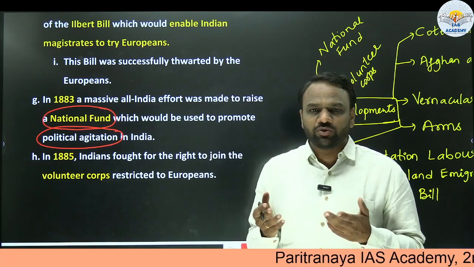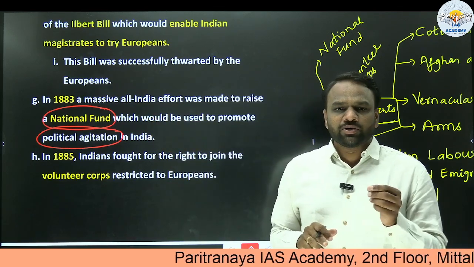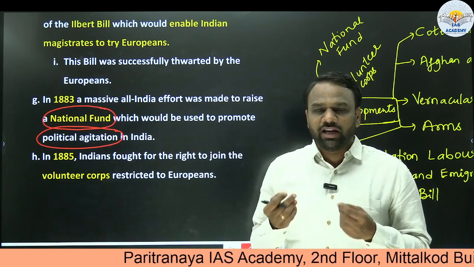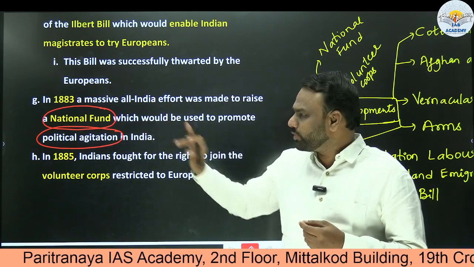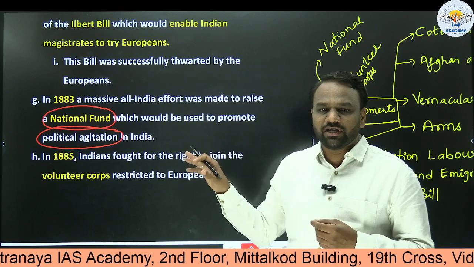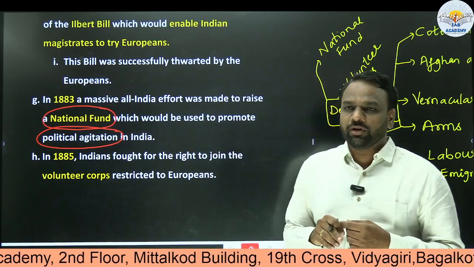So there may be other sources, but at the same time, in 1883, a fund was created. It was called the National Fund, and all the nationalists who wanted to contribute towards India's freedom could contribute to this fund, and the funds present here would be utilized for what? Political agitation.